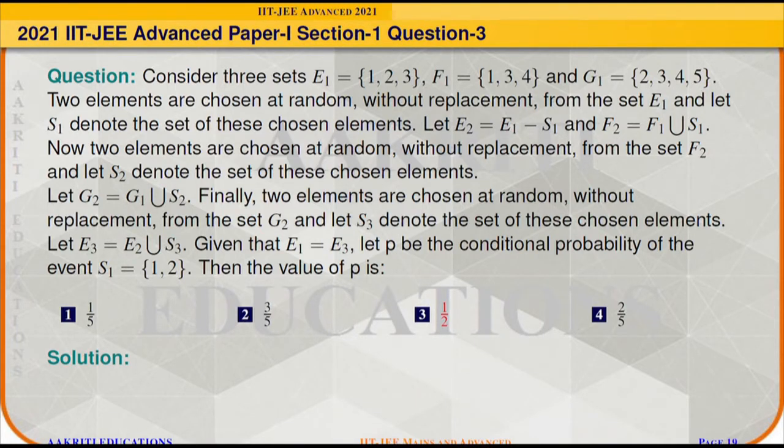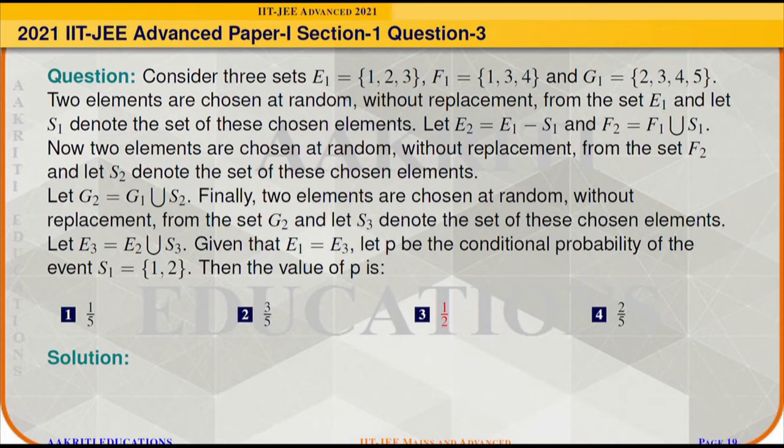Consider three sets: E1 = {1, 2, 3}, F1 = {1, 3, 4} and G1 = {2, 3, 4, 5}. Two elements are chosen at random without replacement from the set E1, and let S1 denote the set of these chosen elements. Let E2 = E1 - S1 and F2 = F1 ∪ S1. Now, two elements are chosen at random without replacement from the set F2, and let S2 denote the set of these chosen elements.